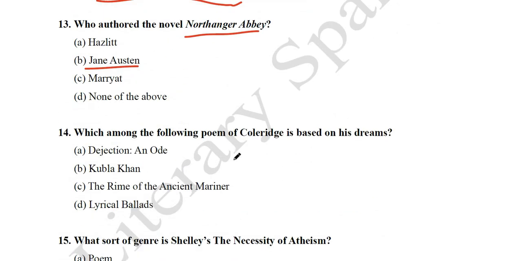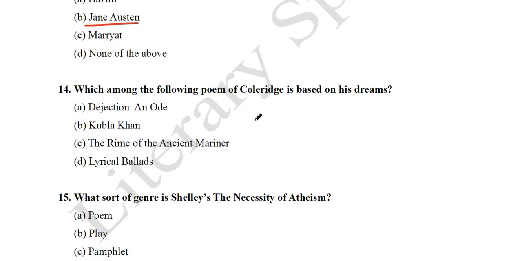Next question we have: which among the following poem of Coleridge is based on his dreams? Dejection and Ode, Kubla Khan, The Rime of the Ancient Mariner, Lyrical Ballad. So its answer is, friend, Kubla Khan. Its full title is Kubla Khan, A Vision in a Dream. So this is a dream poem actually written by S.T. Coleridge.